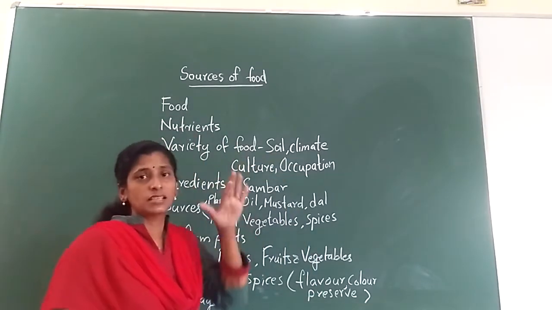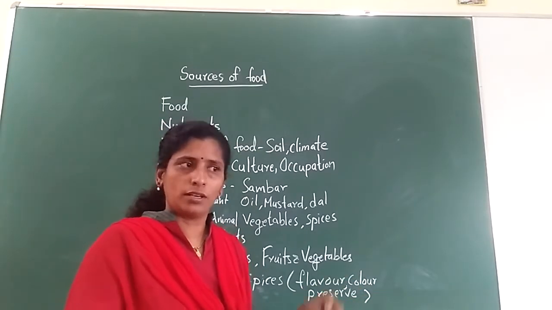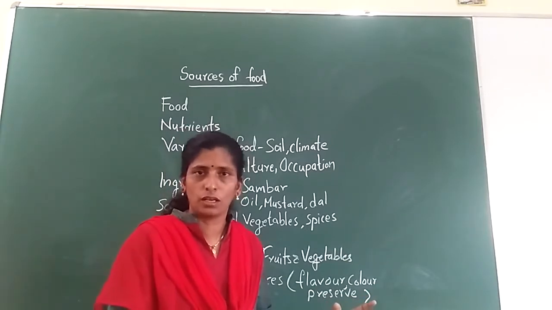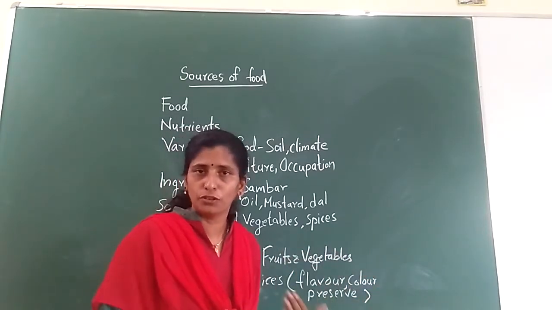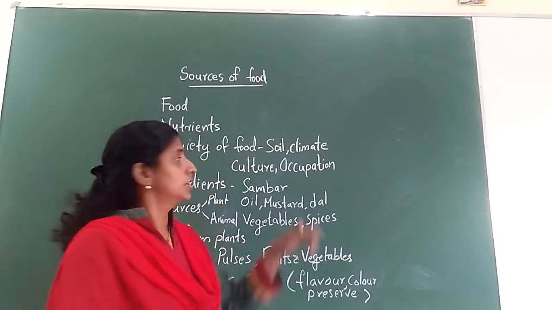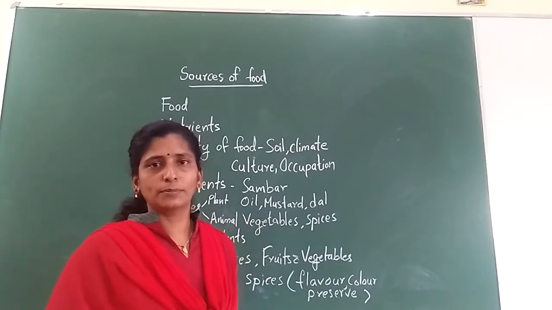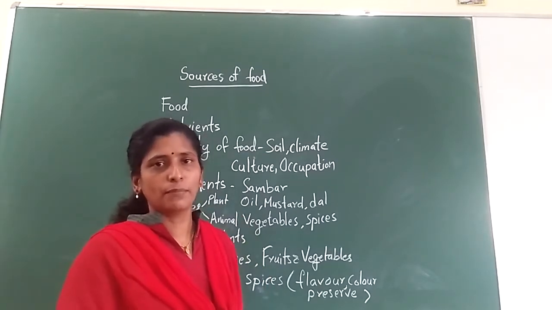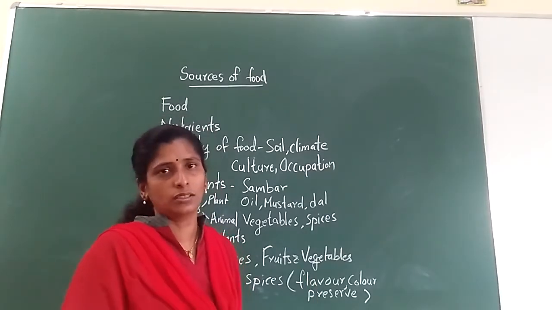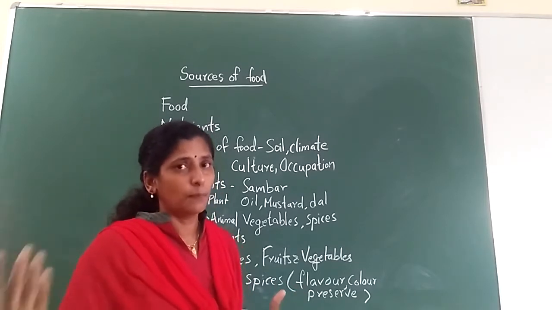That is, first one is soil. For example, some plants will grow on a particular soil. The same crop will not grow in another type of soil. So depending on the availability of food, we are consuming the food. So the soil. And next one is climate. All the crops don't want the same climate. Some plants need more cold, some plants need more heat. Like that, the climate depends on different plants.